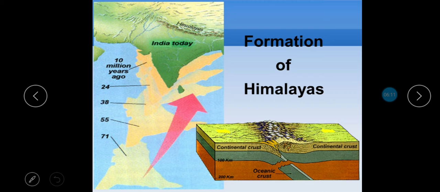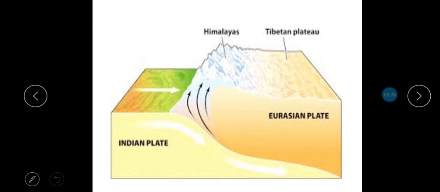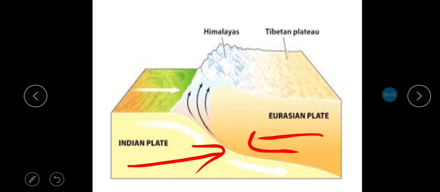Now we'll begin with the formation of Himalayas. As I have told you before, there are certain theories behind it. So with the help of this map and certain other pictures, I'll make it clear about the formation of Himalayas. The process of building of Himalayas began with the movement of plates according to the theory of plate tectonics, in which the Indian plate and Eurasian plate started moving towards each other, leading to the building up of Himalayas.